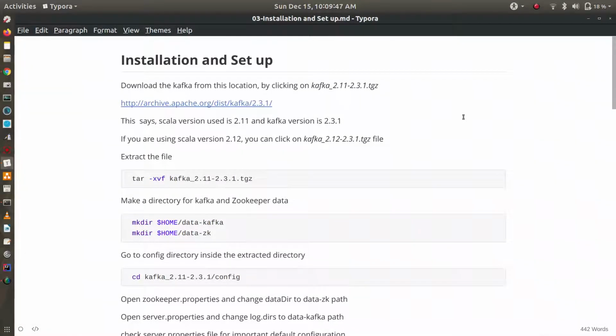Hello friends. Now we will see how to install Kafka, do some configurations and bring Kafka up. We will also see the producer and consumer in this session. So let's start. You can download Kafka from this location.